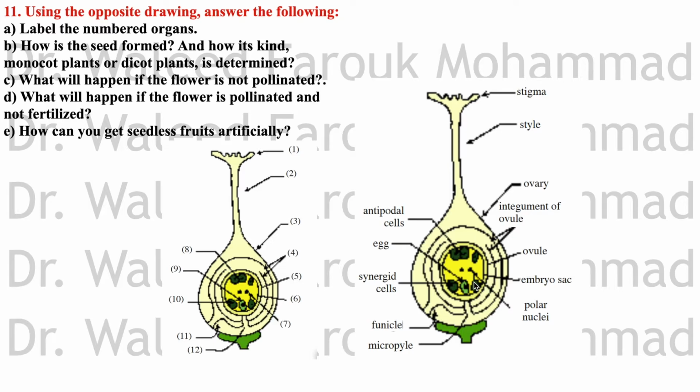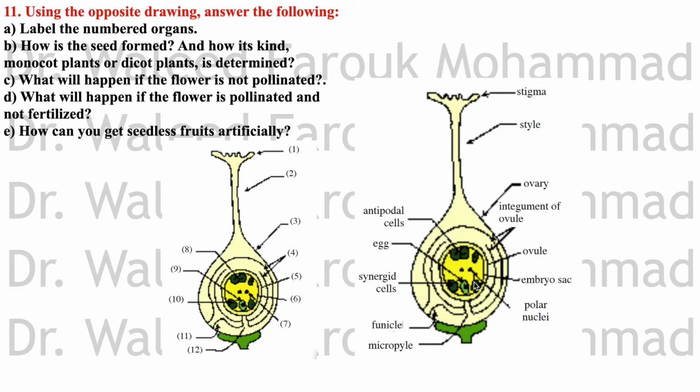What will happen if the flower is not pollinated? The flower parts wither and drop off without fruit formation. If it's pollinated and not fertilized, parthenocarpy takes place to produce seedless fruits.